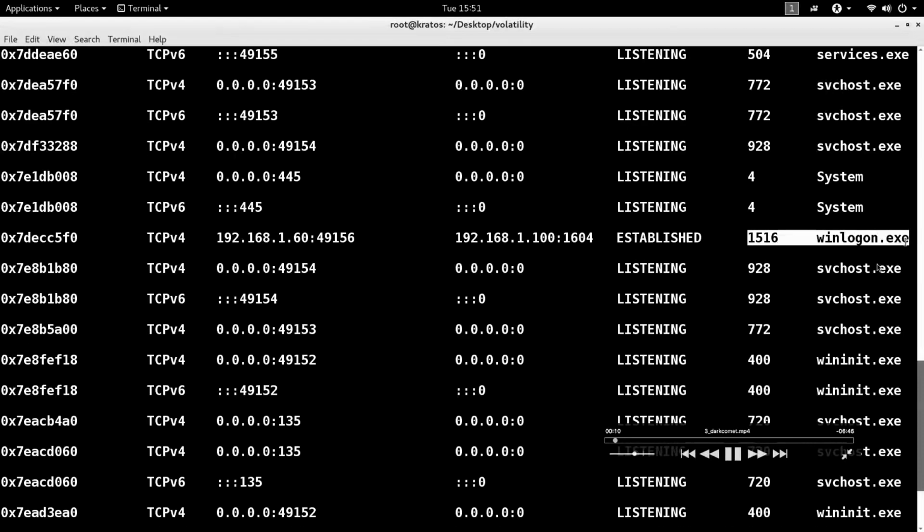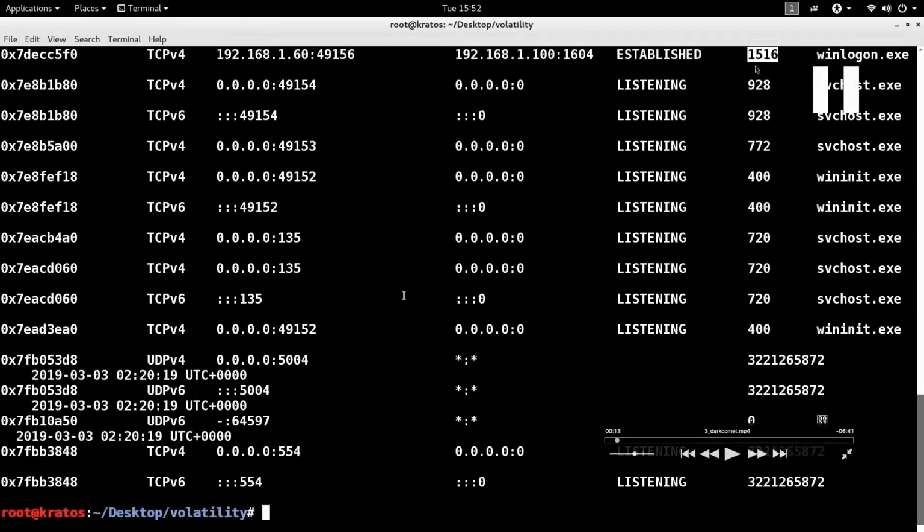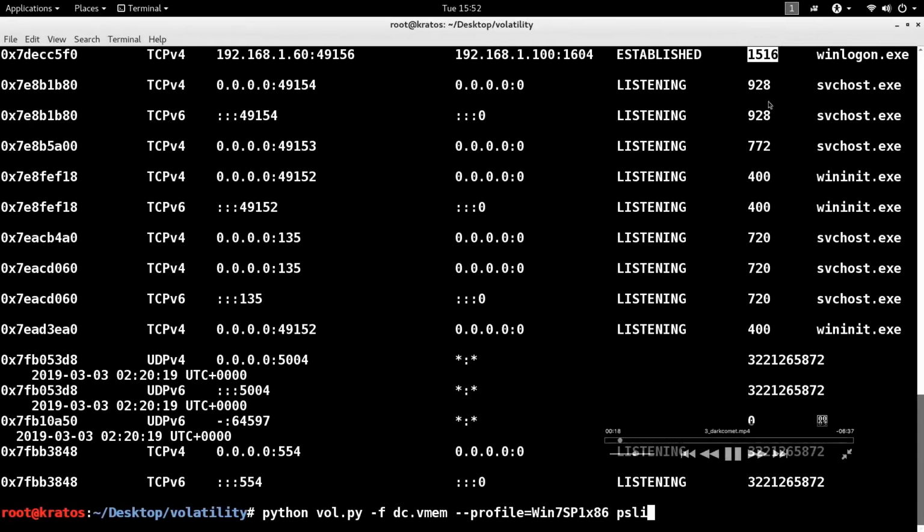In this case, I get some additional information, which is the process making the communication: process ID 1516, winlogon.exe. If you know Windows, there is a process with the same name running on a system. Now, I don't know whether it's a legitimate process doing a malicious activity or a malicious process. So remember the process ID 1516, that is the one making the connection.